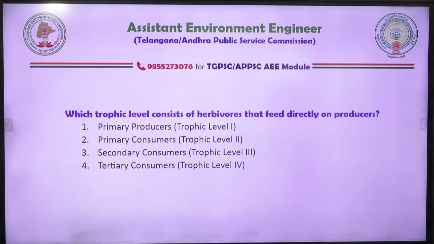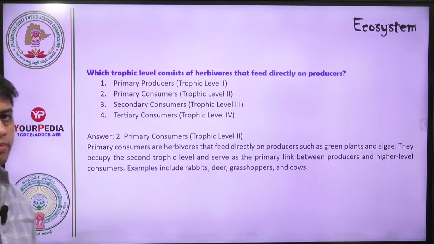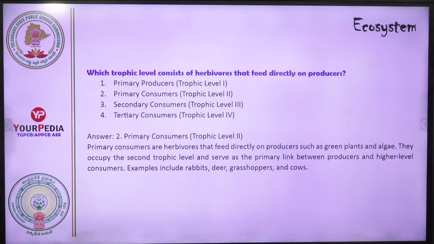So which trophic level consists of herbivores? Herbivores means those who are eating the plants. The answer is primary consumers. They are trophic level 2. Primary consumers are herbivores that feed directly on plant producers. They occupy the second trophic level and serve as the primary link between producers and higher level consumers. Rabbit, deer, grasshopper, and cow are examples of this.